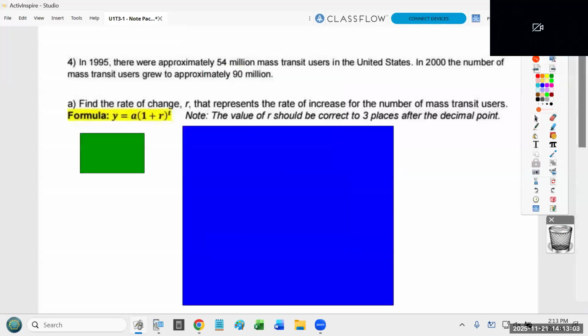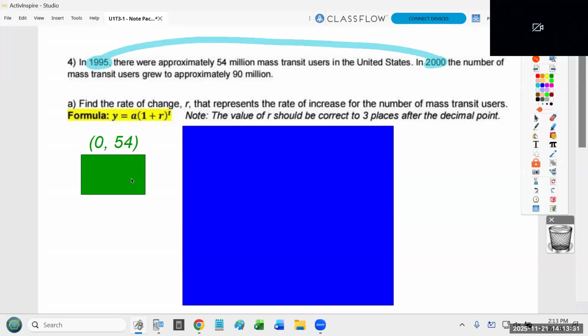Okay, here we go. In 1995, there were approximately 54 million mass transit users in the United States. In 2000, okay, I'm going to stop right there. I've now noticed they're talking about a time span of 5 years. Okay, that's something I'm connecting. In 2000, the number of mass transit users grew to 90 million. So here's kind of my takeaway from that sentence. We started at 54 million. 5 years later, we hit 90 million. That's the information I'm going to use.